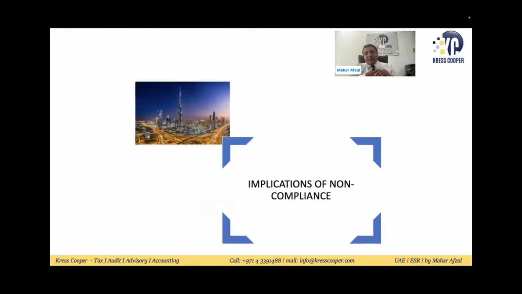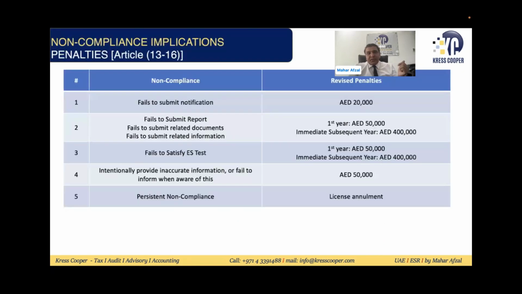Now, whatever we have discussed: scope, relevant activities, compliance requirements. Now, if you are non-compliant with the law, what will be the repercussions? If you fail to submit the notification, the penalty is 20,000. Fail to submit the report, first failure 50,000. Immediate subsequent failure, 400,000 is the penalty.